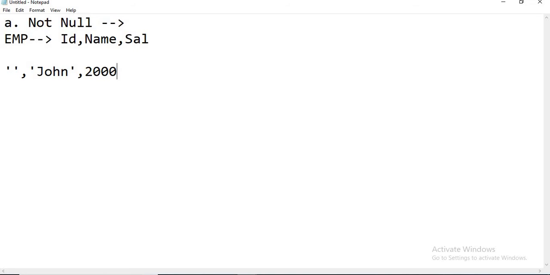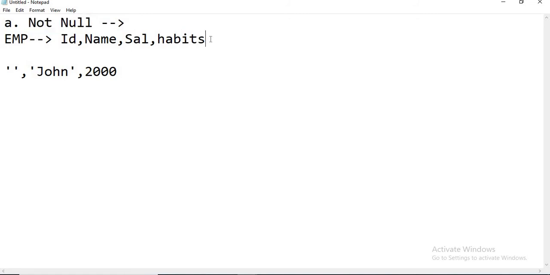Later, when you come to accuracy and reliability, how do you identify the employee ID of that particular record? When you have mandatory fields like this, ID is mandatory for this table, name is mandatory, and salary is mandatory. Say habits is one more column, which is not mandatory. Out of 4 columns, these 3 are the mandatory columns. So you need to define ID as not null, name as not null, salary as not null, and habits can be null.